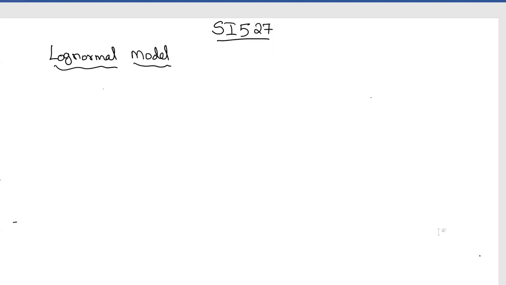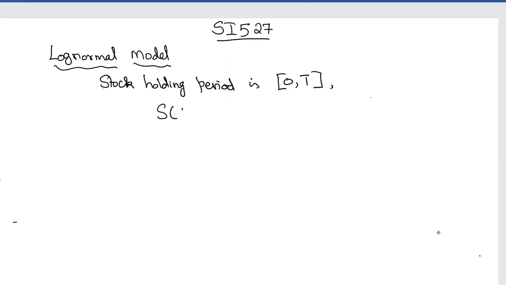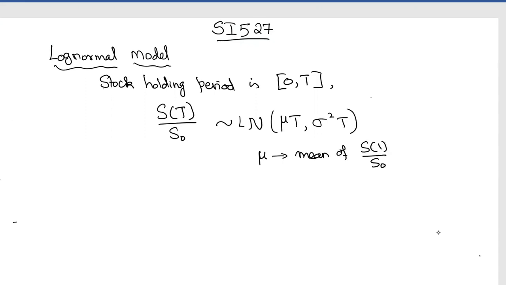So in the last video, we have introduced the log normal model, which gives us that if the stock holding time is T, which means the period is the interval 0 to T, the stock price at the time T given S naught, that is the stock price at the present time, that is T equal to 0, is log normally distributed with parameter mu T and sigma square T, where mu is the mean of S1 by S naught, that is 1 year stock price, and sigma square is the variance of S1 by S naught.